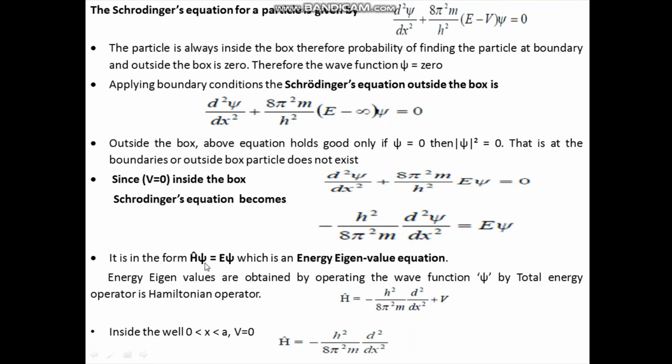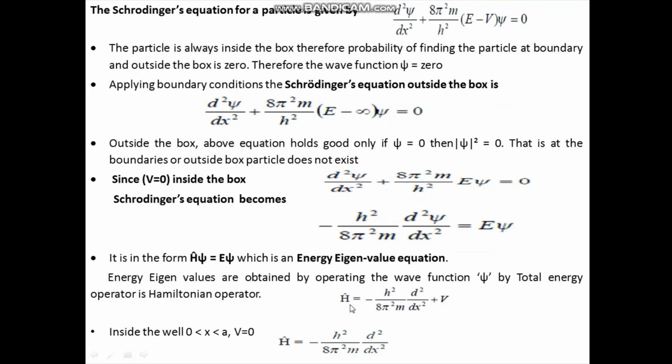Now this can be explained as follows. We know energy eigenvalues are obtained by operating on the wave function ψ with the total energy operator, that is the Hamiltonian operator. In this energy eigenvalue equation, H cap is nothing but the Hamiltonian operator. This total energy operator is equal to kinetic energy plus potential energy. The first is the kinetic energy term and the second is the potential energy term.